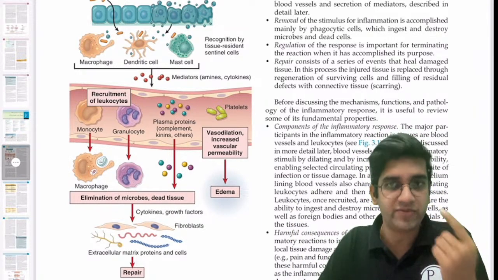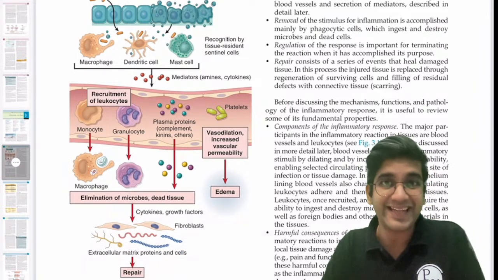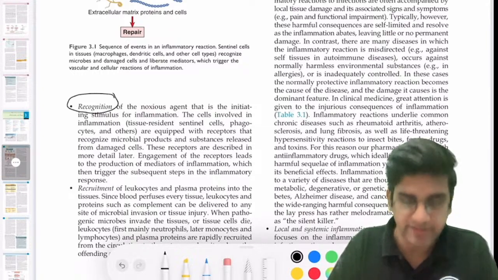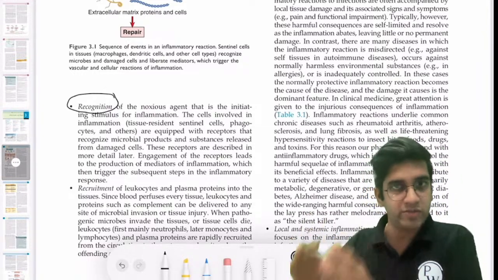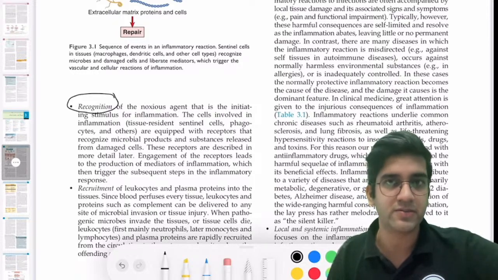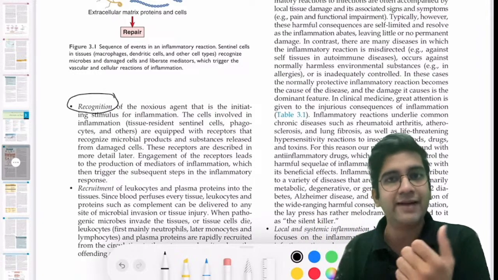So the first step of inflammation, there are sequential steps in inflammation as per Robbins. The first step of inflammation is recognition, right? I have to recognize the bacteria or anything offending. It's not very important to remember these steps because, like I said, you'll definitely know these steps once you finish Robbins or second year. It's self-explanatory. For me to identify it's foreign, I have to recognize that.